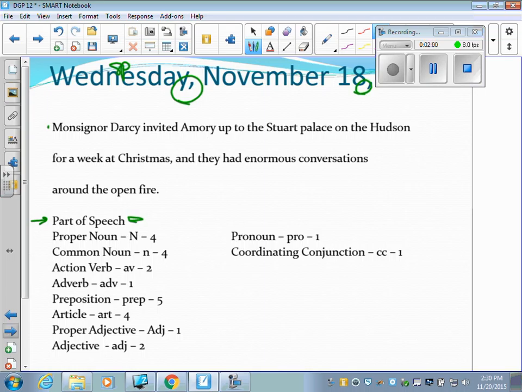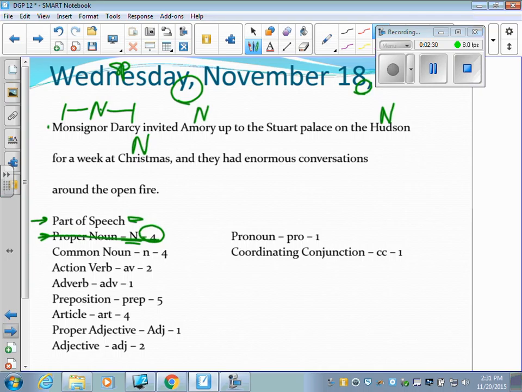We are looking, let's just start, for proper nouns. These are nouns that are specific. There are 4 of them. We're going to use the capital N. Monsignor Darcy is a proper noun. This person invited this person, also a proper noun. Hudson is a specific river. It needs to be a capital N. Christmas is a specific holiday. And there we have 1, 2, 3, 4 proper nouns.